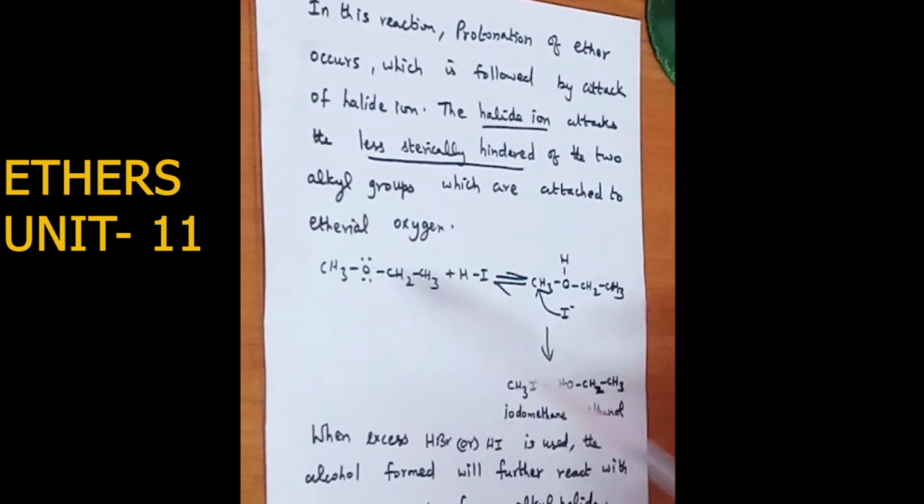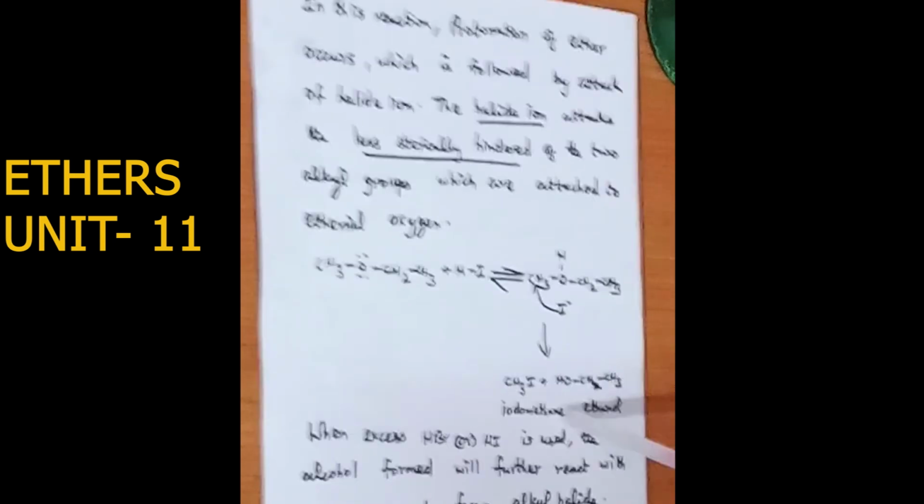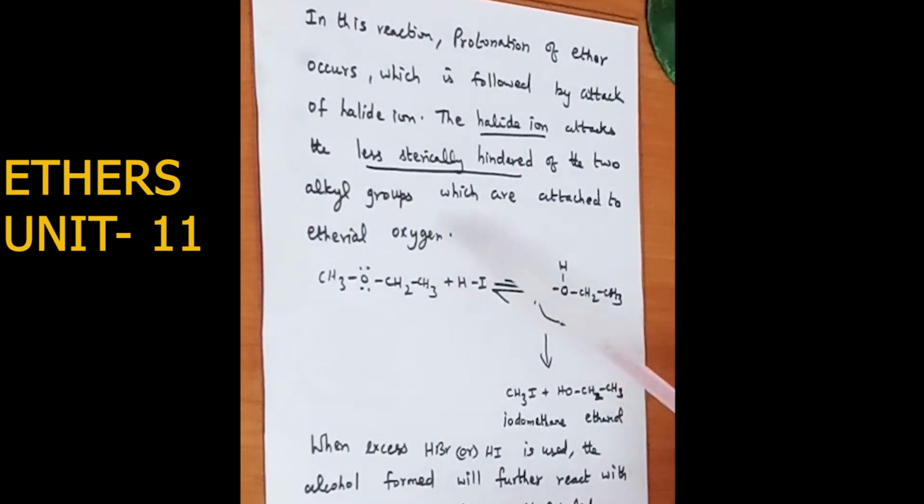So as a result, what will happen? The product obtained is CH3I. முதல்ல வந்து என்ன, attack of the hydrogen வந்து இங்கே சேரும், இங்கே iodine வந்து இங்கே போய் அட்டாக் ஆகுது. சரி, அந்த CH3 குரூப்போட மேலே வந்து மீதி உள்ளது இங்கே hydrogen will go and get attached to the oxygen atom. So this is the intermediate product. So finally you get the product iodomethane, CH3I, plus the remaining CH3CH2OH. So we get iodomethane and ethanol. So this is an example of an ether which undergoes SN2 reaction.